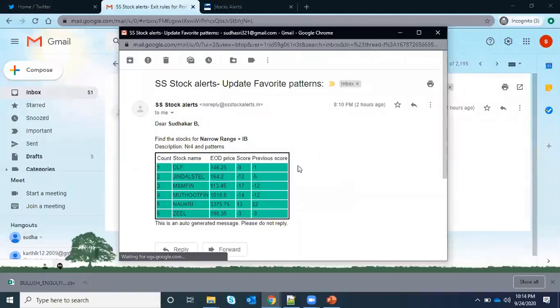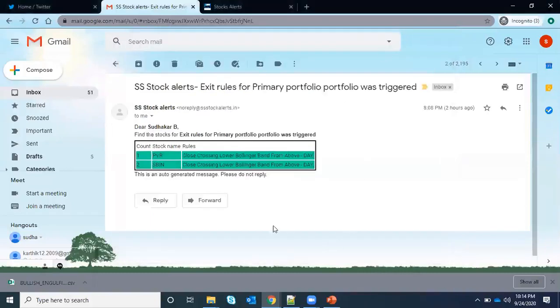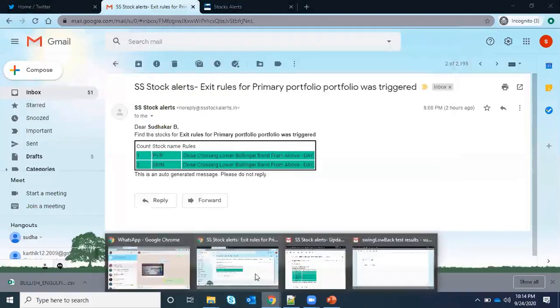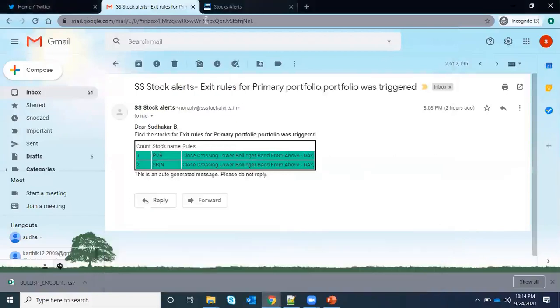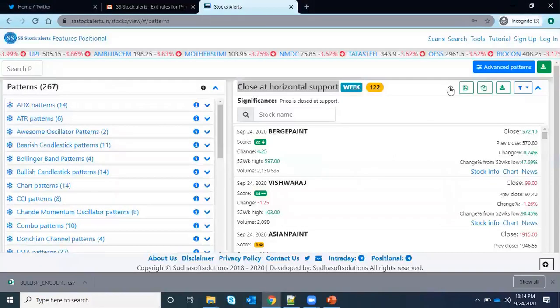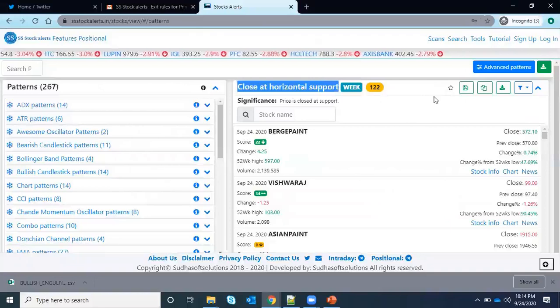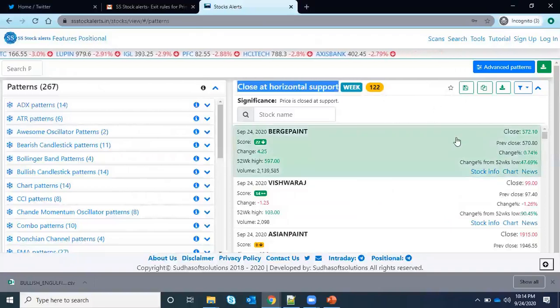Even if you require any further information, you can tell me what information you want along with these patterns in this email. At the end of the session, you can suggest what other details you want from this email. With that, we don't need to track all those things manually. It will come by default when you favorite. And if you want to do scans manually, that is also possible. There is no problem at all.